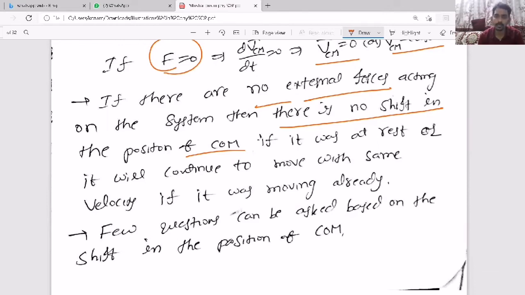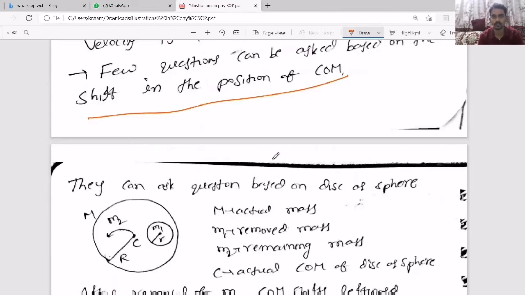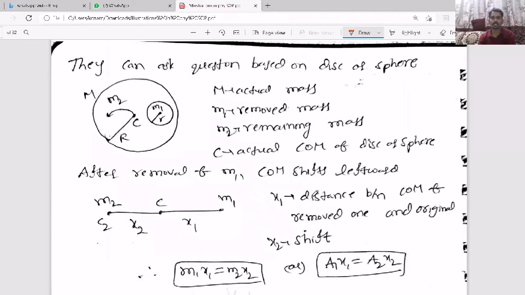And a few questions can be asked based on the shift in the position of center of mass. That is also important. See here how they will ask the question. They will ask either a disc or a sphere. Say there is a disc of mass capital M. Now from that, a small portion of small radius r of mass m1 is removed.